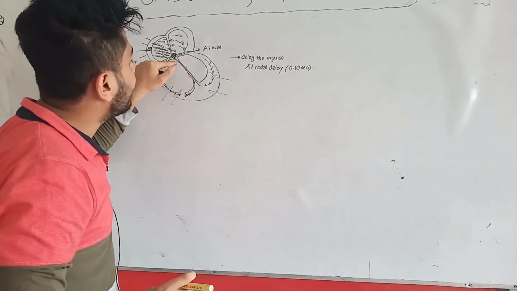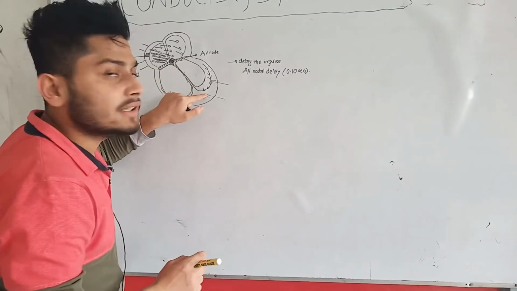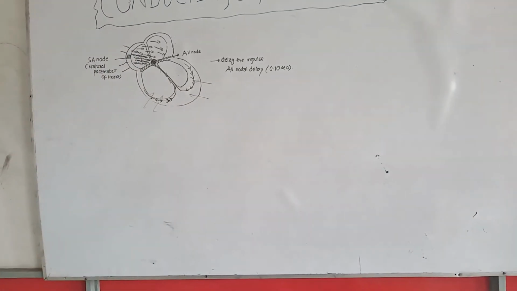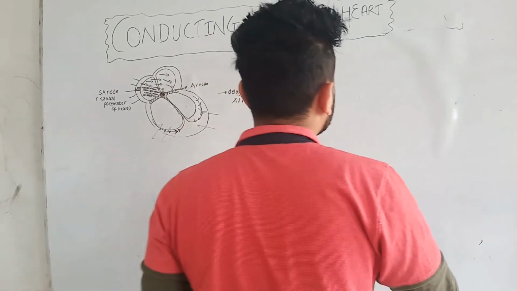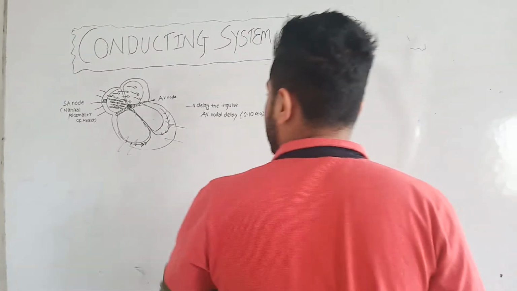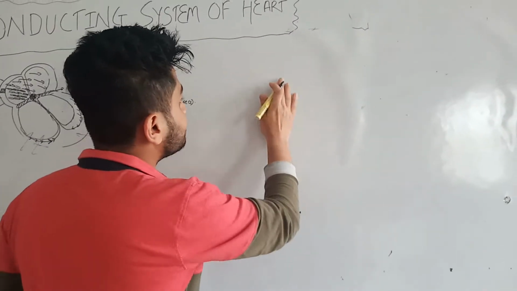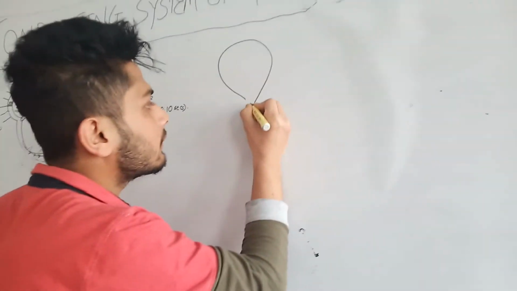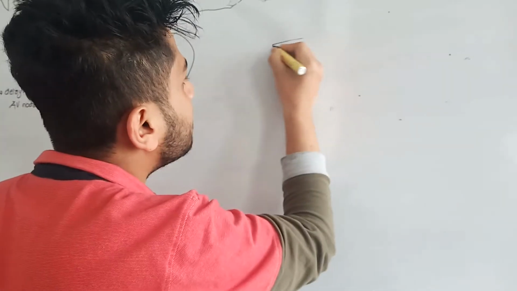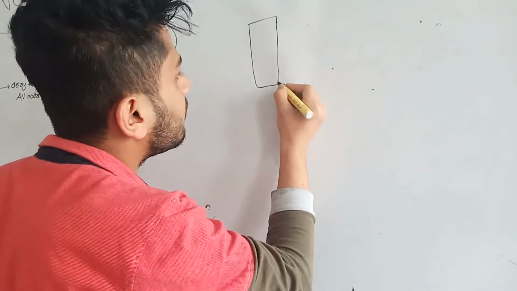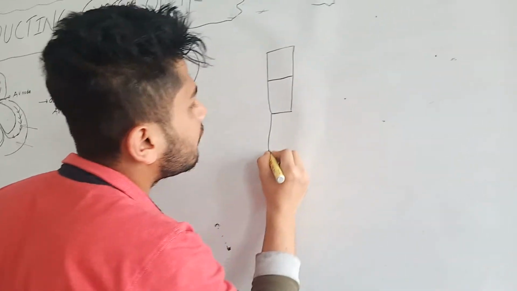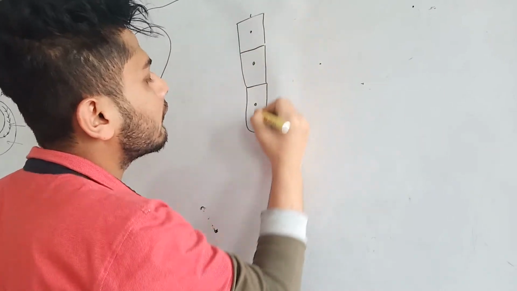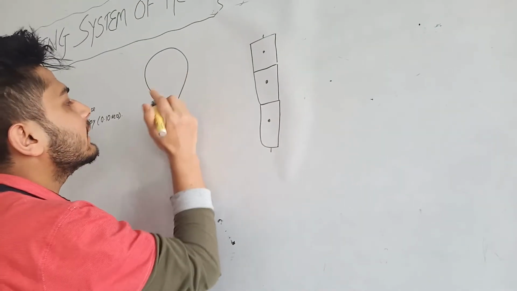So why is the AV node slow conducting and why are the Purkinje cells fast conducting? Let me describe that. Let me draw the AV node here, and let me draw the Purkinje cells here. These are the Purkinje cells, and this is the AV node.